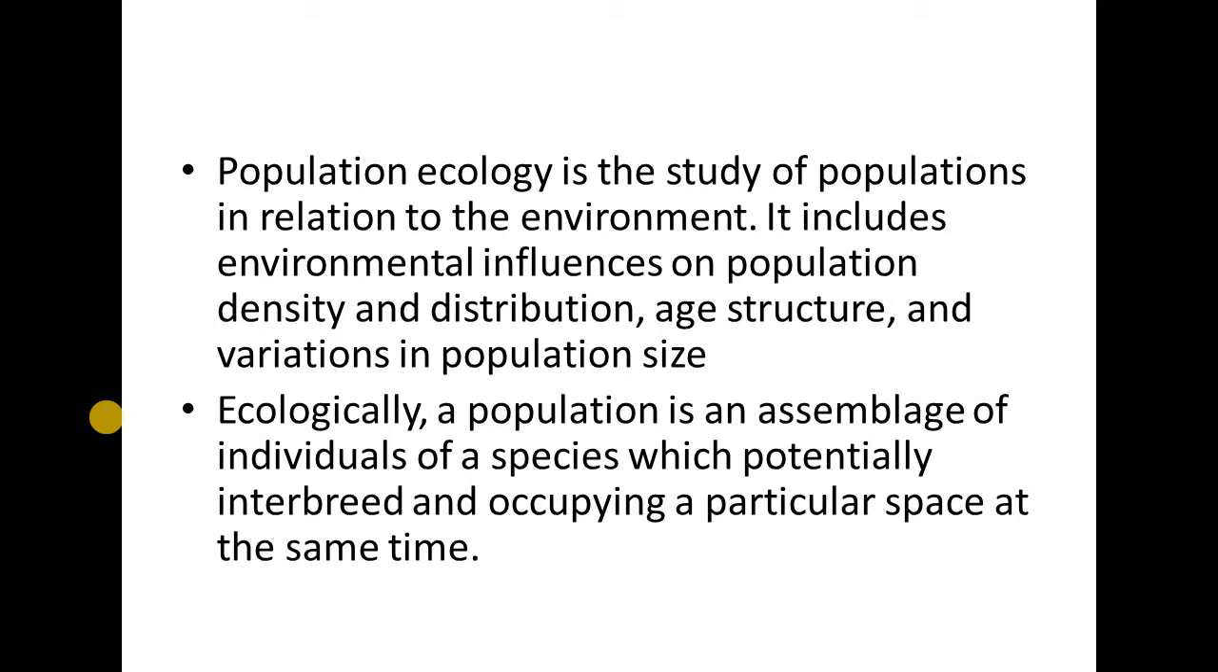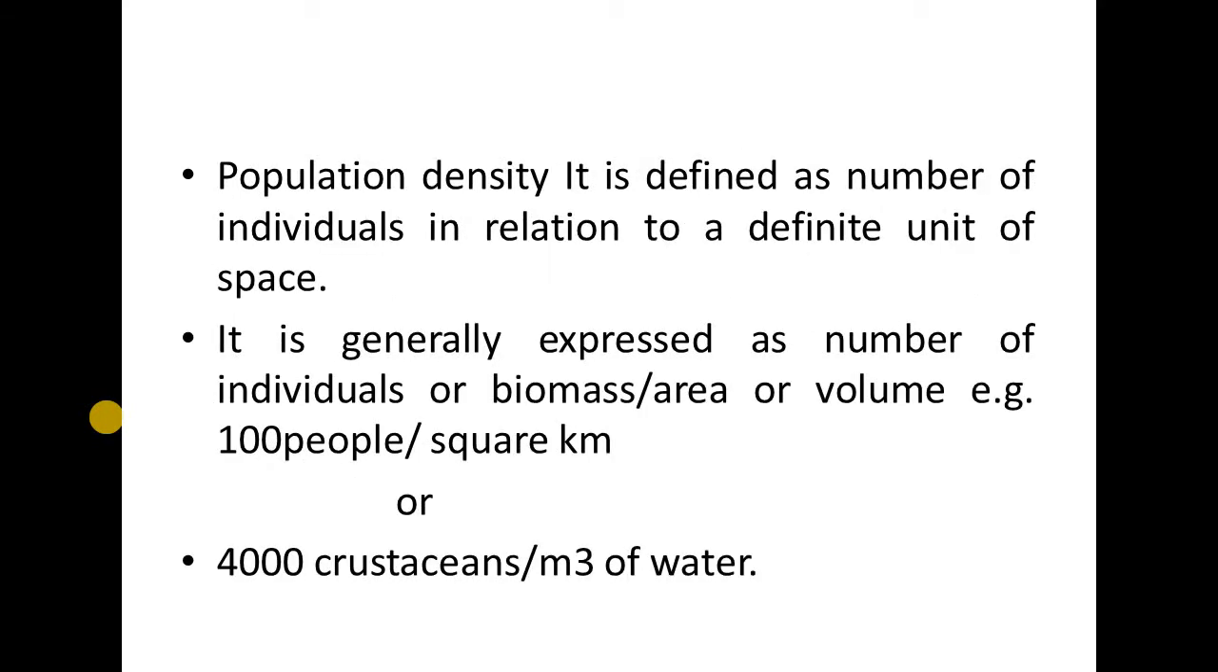It includes environmental influences on the population density and distribution, age structure and variation in the population size. So, ecologically, population is an assemblage of individuals of a species which potentially interbreed and occupy a particular space at the same time. So this is what is called population ecology.